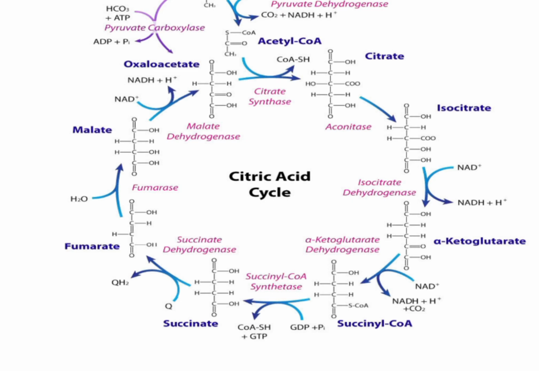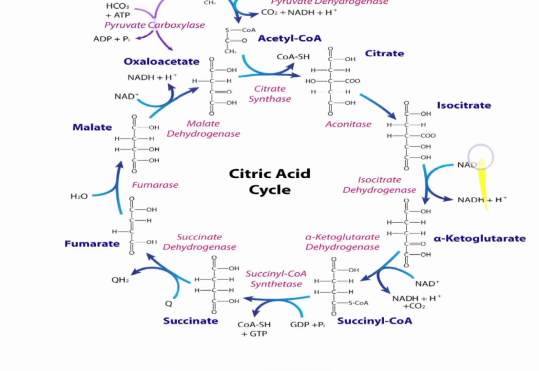Remember, when we were coming into this reaction, we had 2 acetyl CoA. Anyway, we shall talk about that computation. This happens in the presence of isocitrate dehydrogenase. The enzyme is isocitrate dehydrogenase because it is carrying out dehydrogenation of isocitrate. And the electron acceptor here is NAD. It is the one that is receiving the protons.